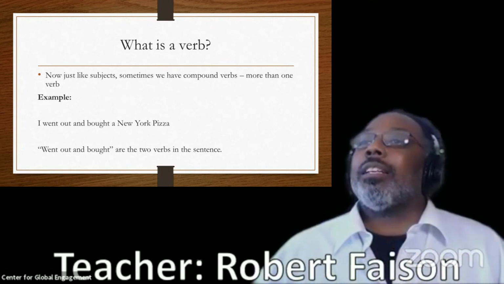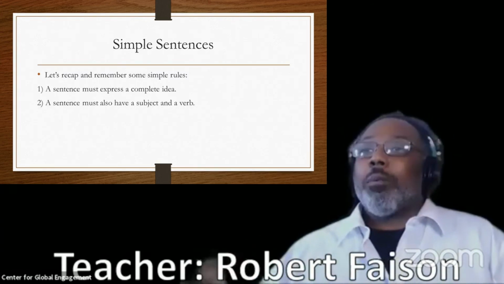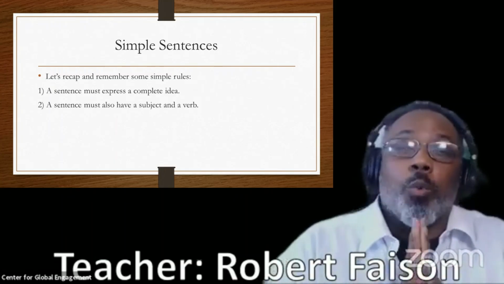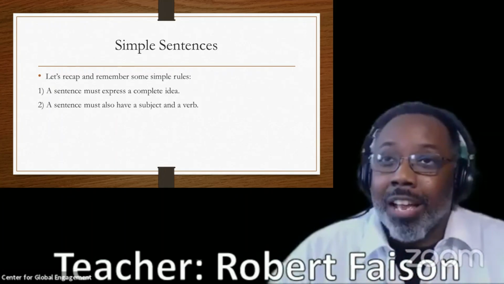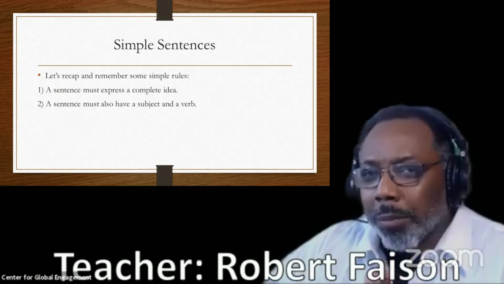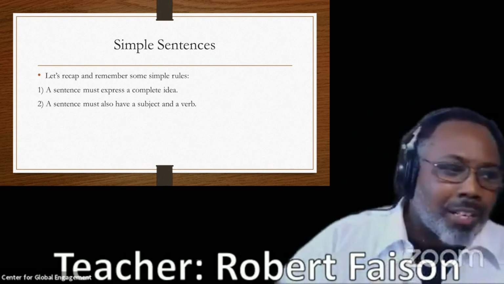Let's do a little recap. That was a nice simple thing, just to get to know what subjects are, along with compound subjects, what verbs are, along with compound verbs. To recap on what a simple sentence must have: a simple sentence must express a complete idea, and a simple sentence must have a subject and a verb. I would love to thank you all for being here. Do we have any questions? We might have some questions right now.